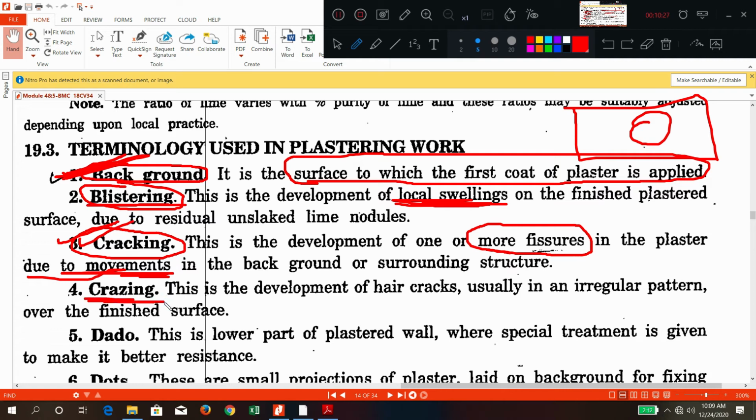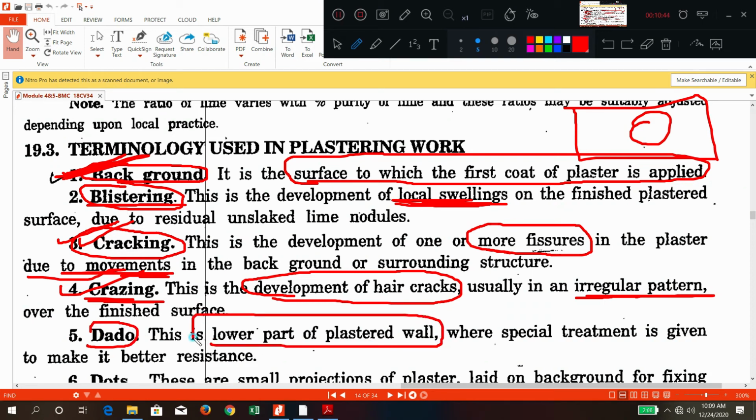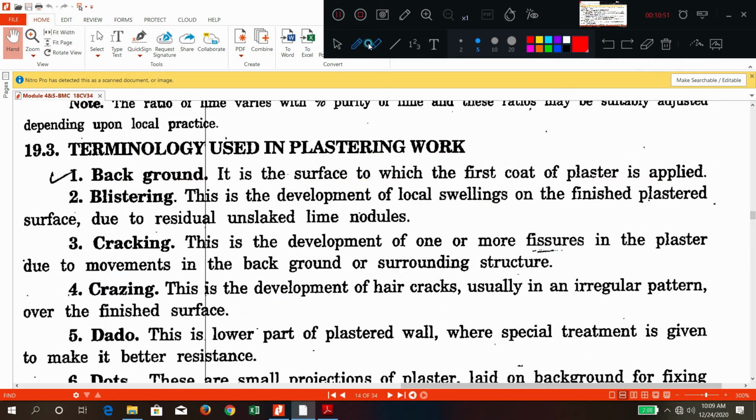What do you mean by crazing? Crazing is the development of hair cracks, very thin hair cracks, if they are coming in an irregular pattern, then we call it as crazing. Dado means what? It is the lowest part of the plastered wall where special treatment is generally given. Okay.